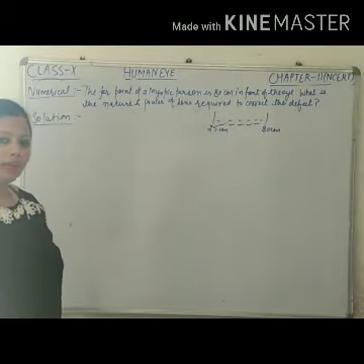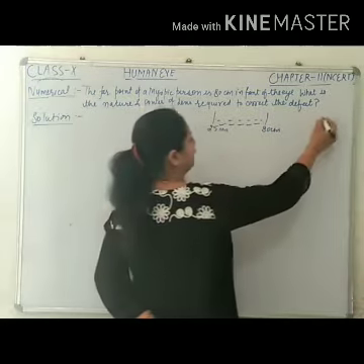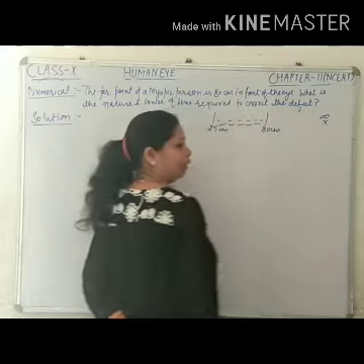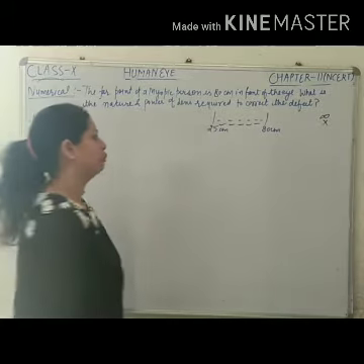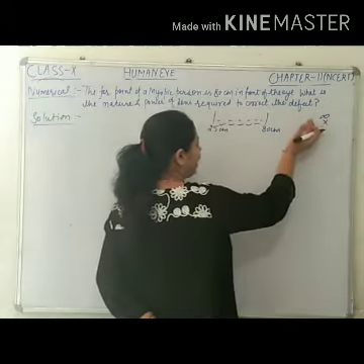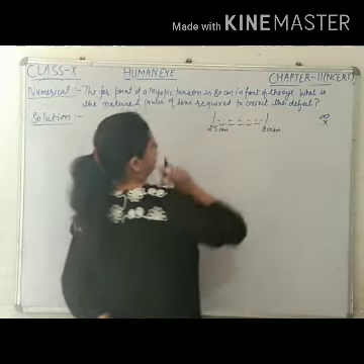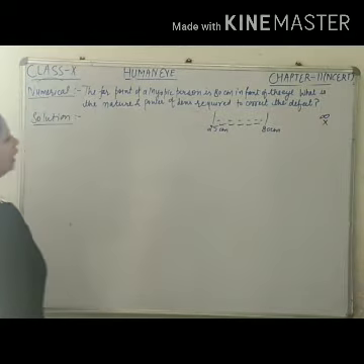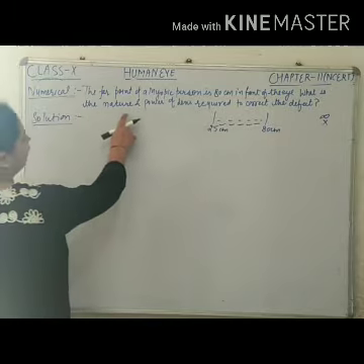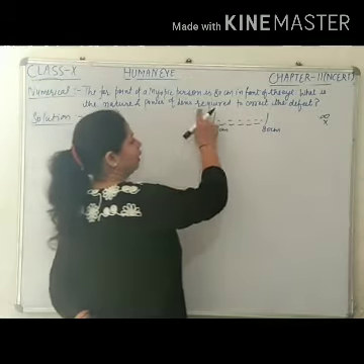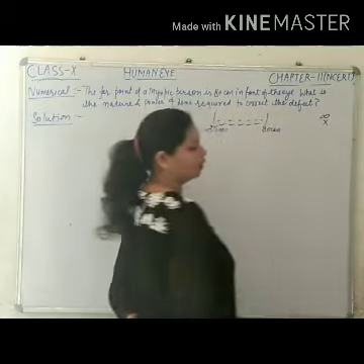But for a normal eye, the far point is infinity. But a myopic person can't see distant objects. It means its far point is at 80 centimeter in front of the eye. What is the nature and power of the lens required to correct the defect?